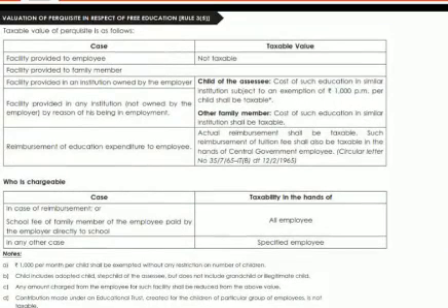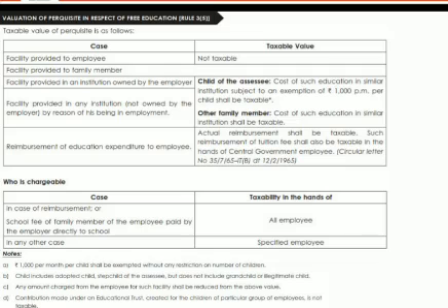Now there is another concept of valuation of perquisites in respect of free education. If the facility is provided to the employee itself, that is not taxable. If the facility is provided to the family members, there is a case if the institution is owned by the employer, if the company has its own education institute and the family members or the children of an employee are getting education in its own institution, then subject to 1000 rupees per month is exempted. Above that 1000 rupees is taxable.